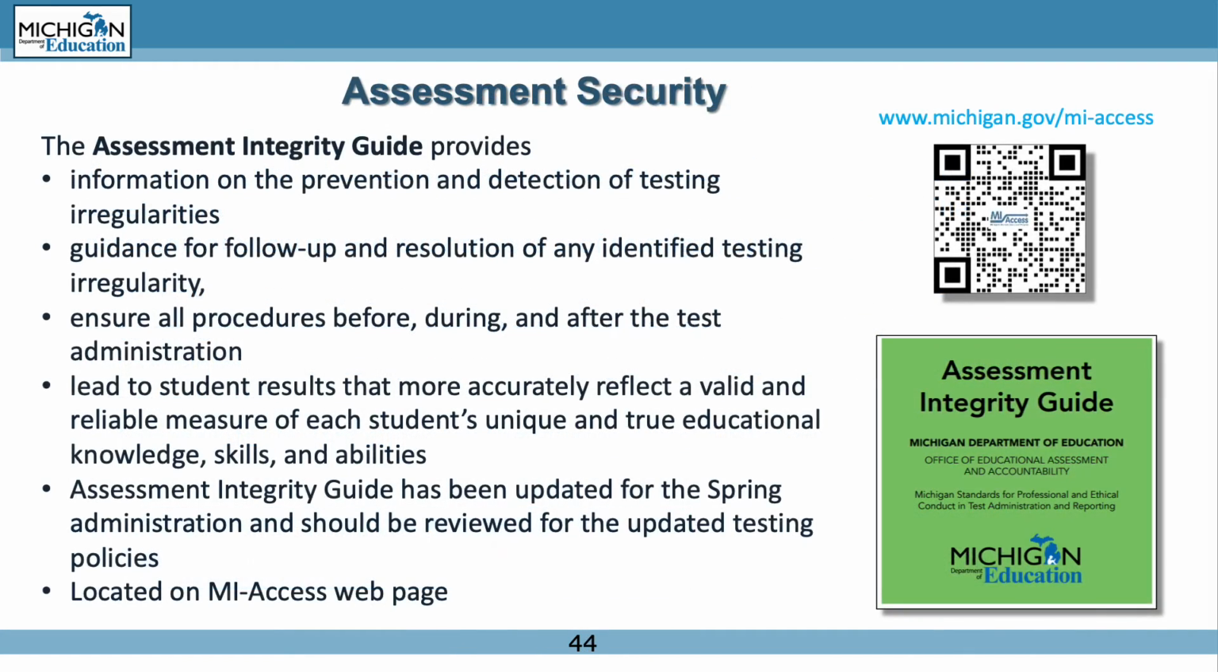The Assessment Integrity Guide provides important information, including information on the prevention and detection of testing irregularities and guidance for follow-up and resolution of any identified testing irregularity. It ensures all procedures before, during, and after the testing administration lead to student results that more accurately reflect a valid and reliable measure of students' unique and true educational knowledge, skills, and abilities. Updated information for spring should be reviewed for the updated testing policies. It is also located on the MyAccess webpage.